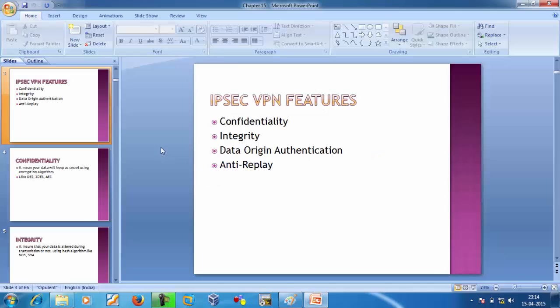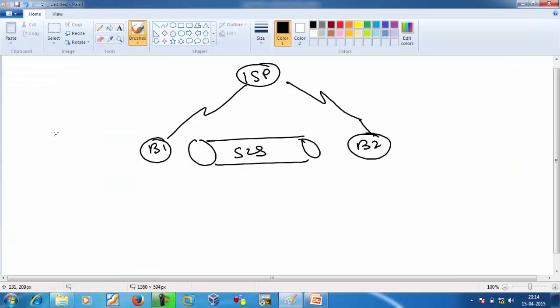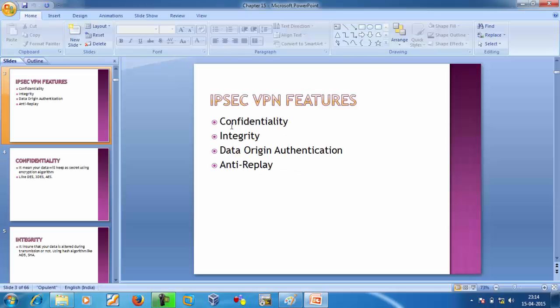So we can talk about the features. First it will give confidentiality, second feature integrity, third one data origin authentication, and fourth one is anti-replay.